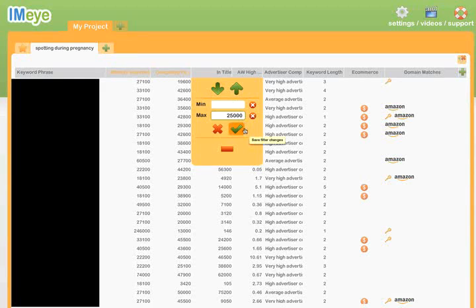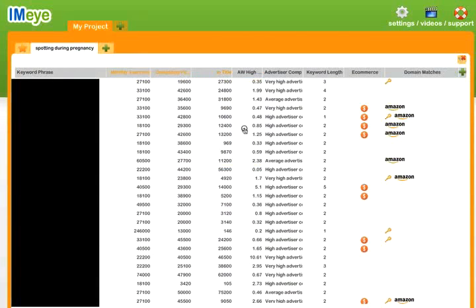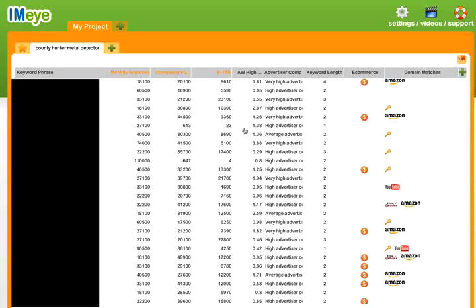Now, if you're not familiar with what these are, don't worry about it. We will help you with this as part of a subscription to IMeye and give you an AdSense template and all that kind of good stuff. But just know that what we're trying to do is tell IMeye, I only want those keywords that I can really compete on very easily. I don't want to mess about here. Okay, so that further filters down our column.